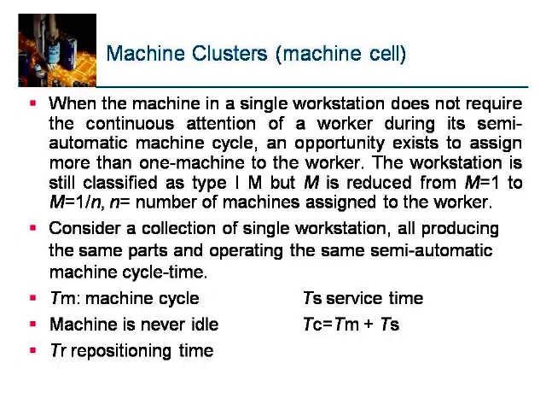The workstation is still classified as a type 1M, but m is reduced from m equal to 1 to m equal to 1 by n, where n is the number of machines assigned to the worker. Consider a collection of single workstations all producing the same parts, operating the same semi-automatic machine cycle. Tm is the cycle time, Ts is the service time, the machine is never idle, Tr is the repositioning time, and Tc is equal to Tm plus Ts.